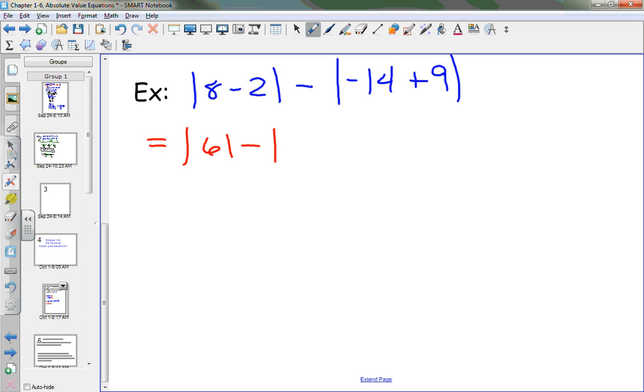Minus negative 14 plus 9 is negative 5. What is the absolute value of 6? 6 minus, what's the absolute value of negative 5? What is 6 minus 5? 1. Now, I'll be honest, why am I continuing to throw at you order of operations?